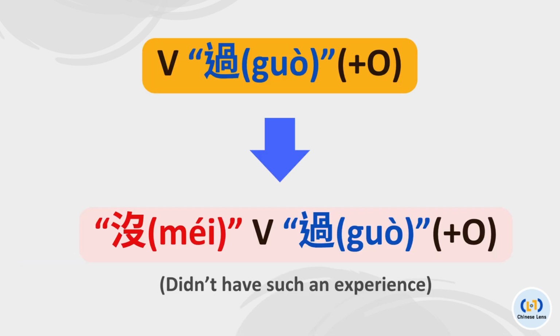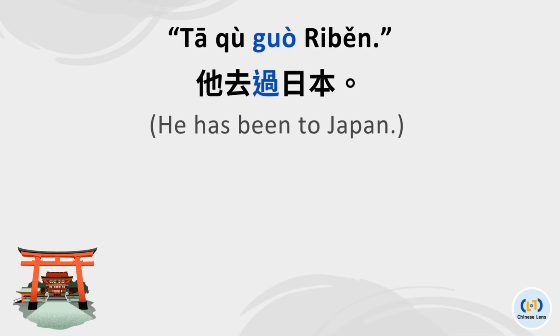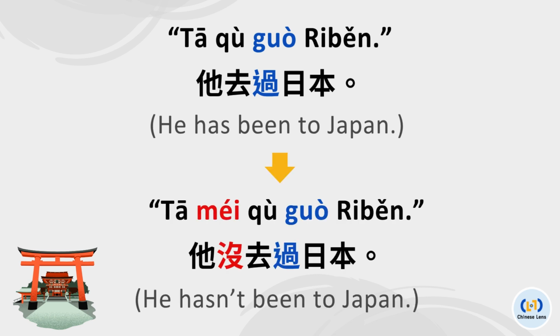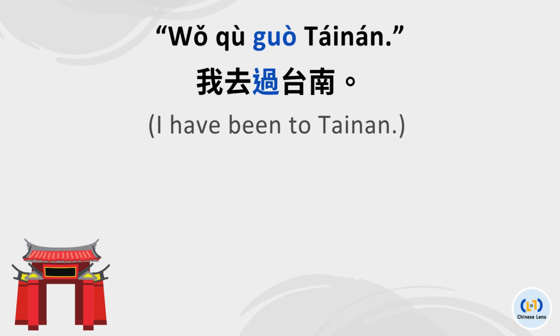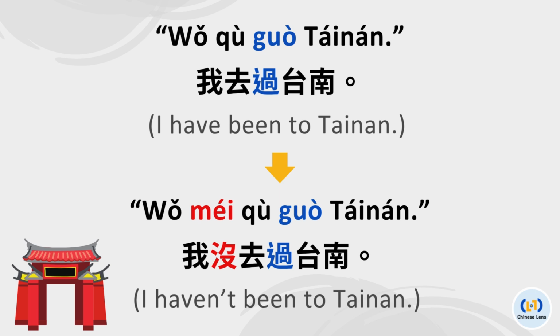If we want to express that someone doesn't have a certain experience, then we need to use the negative form, which is to insert the negation word 没 before the verb. For example, 他去过日本 means he has been to Japan. The negative form of this sentence is, he has not been to Japan. 他没去过日本. One more example, 我去过台南 means I have been to Tainan. The negative form of this sentence is, I have not been to Tainan. 我没去过台南.